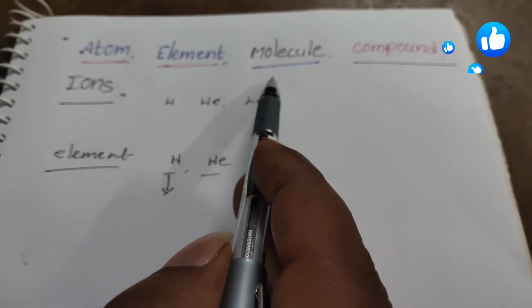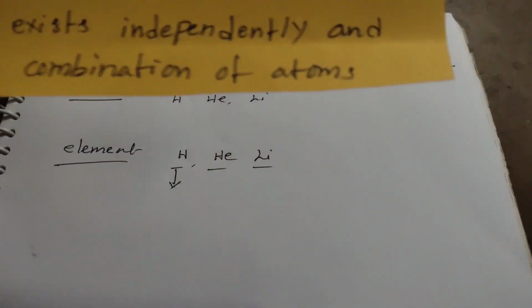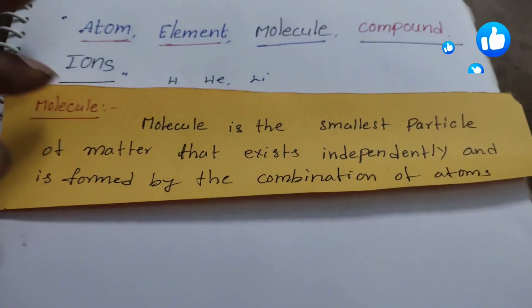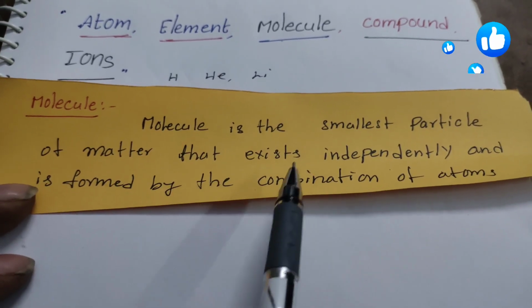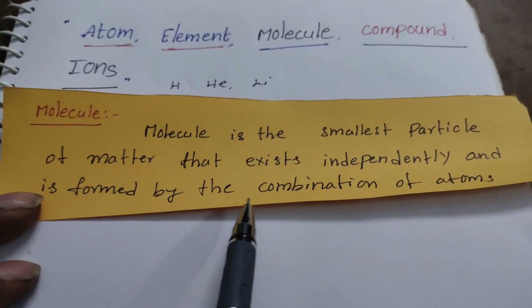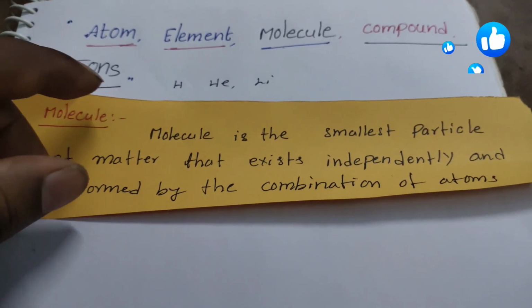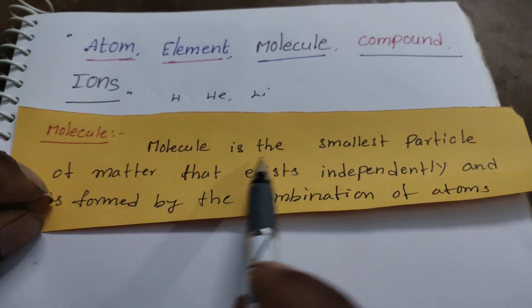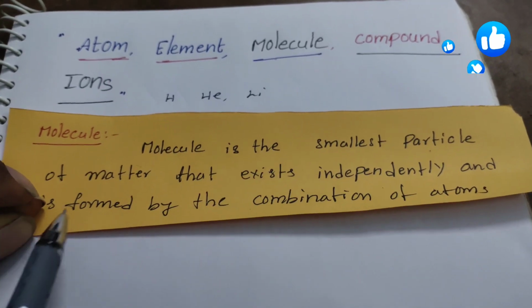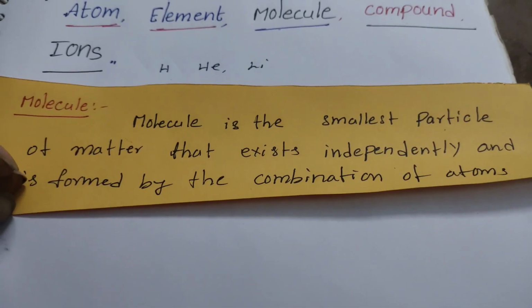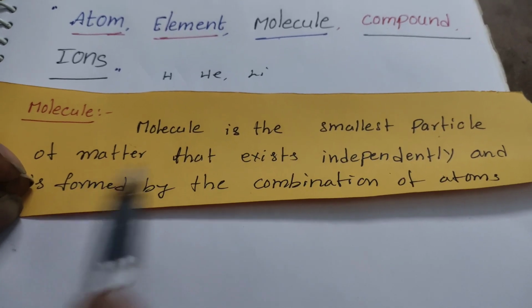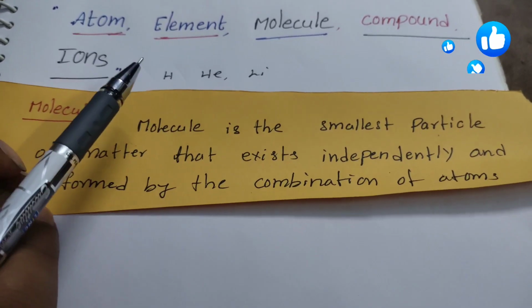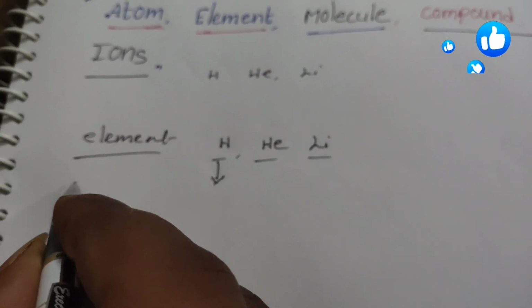Next one is molecule. So what is a molecule? A molecule is the smallest particle of matter that exists independently and is formed by the combination of atoms. Atom is of dependent character and molecule is of independent character. So a molecule is formed by the combination of two or more atoms.